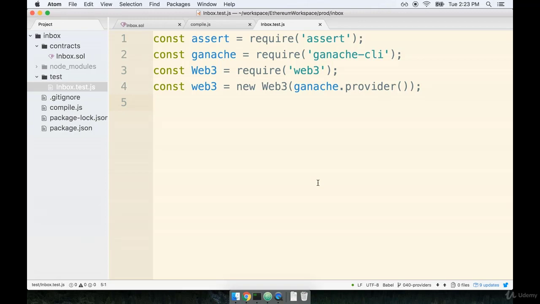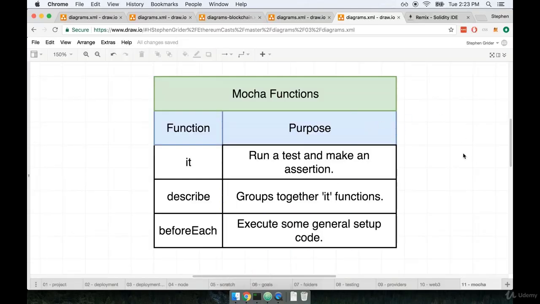Let's take a look at the 3 functions that we need to understand to really make sure that we can work with Mocha. So we're going to take a look at a diagram here really quickly. All right, these are the 3 main functions that we need to be aware of: it, describe, and beforeEach. We're going to talk about each of these functions, and then we're going to walk through a very small testing example to get a sense of how they all work.